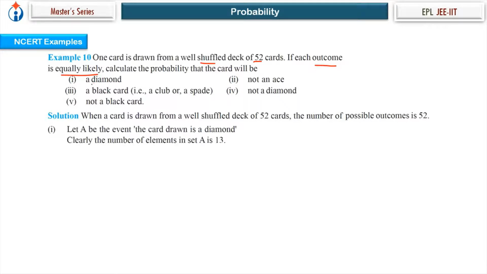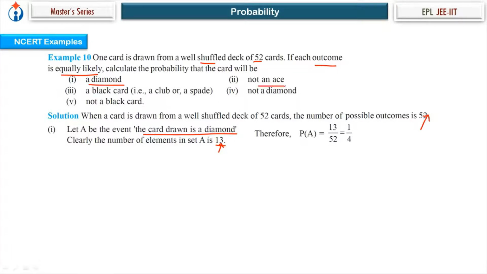So we write this event. What is this event? Let's say symbolically I'm writing event A. The card drawn is a diamond. The favorable outcomes in a deck of cards, the number of diamonds, are 13. So the probability of occurrence of event A, favorable outcomes for a diamond are 13, total outcomes are 52. N of A divided by N of S, 1 by 4.